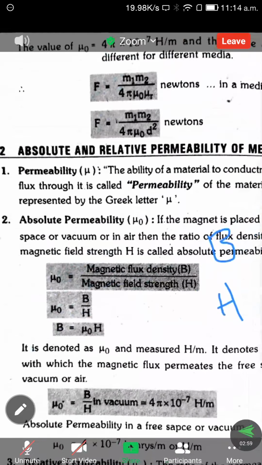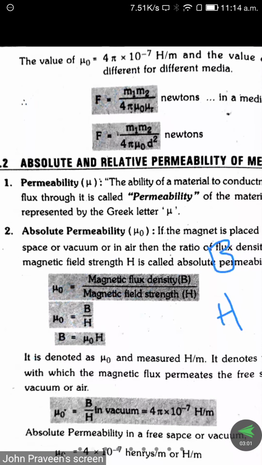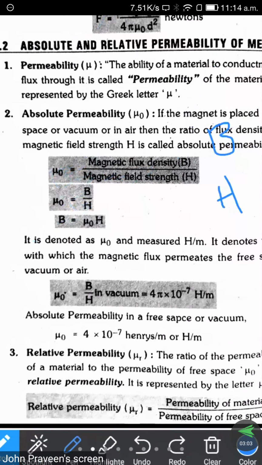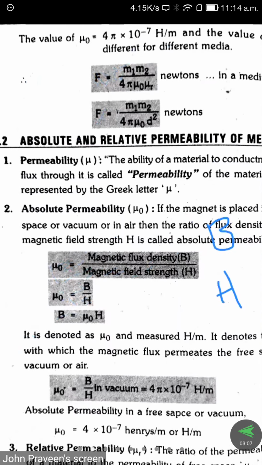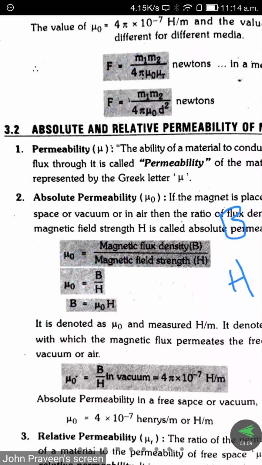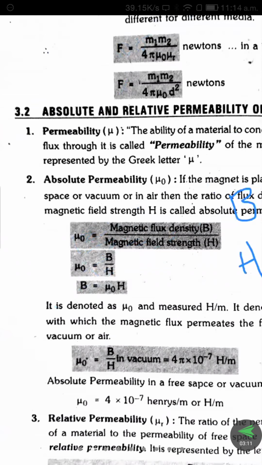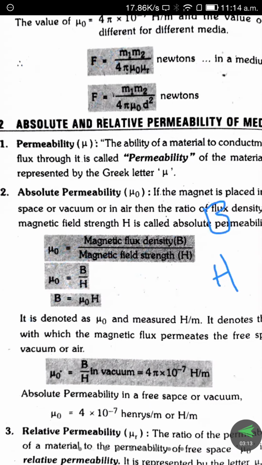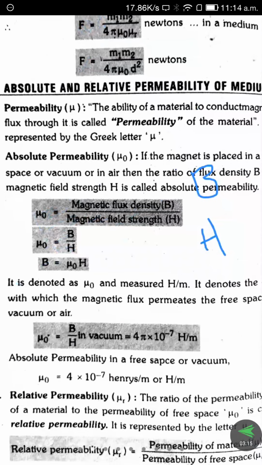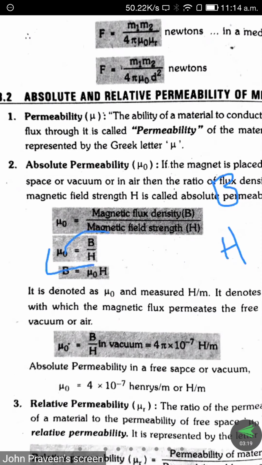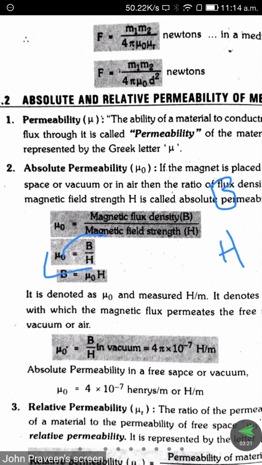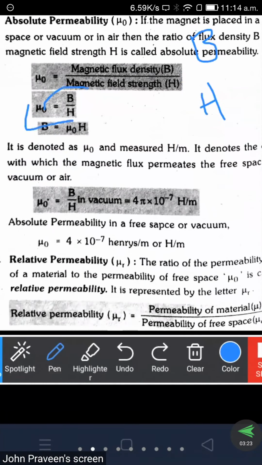If you want to find the flux density, we can interchange: B is equal to mu naught into H, moving H to the other side where it becomes a multiplier.